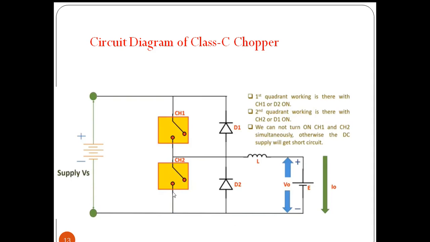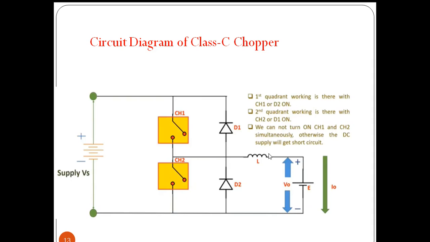Okay, so when we turn on CH2, the available energy across this battery will drive the current in this closed path, and the inductor charges.